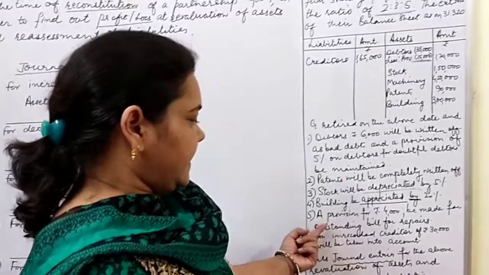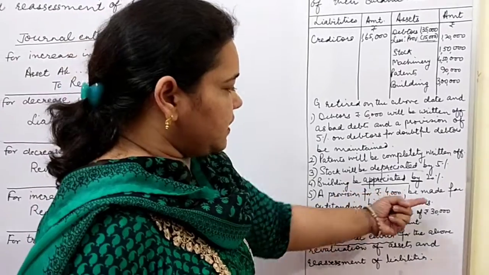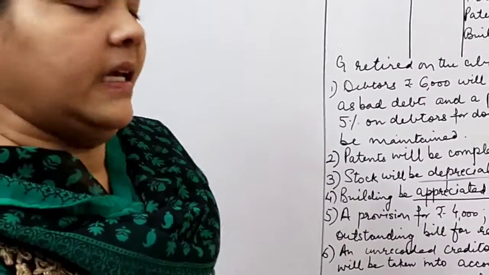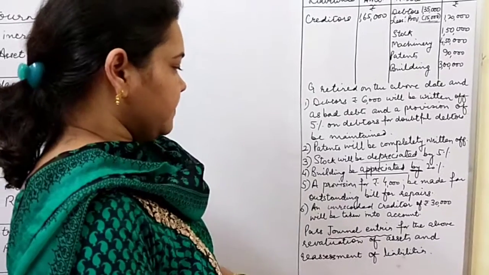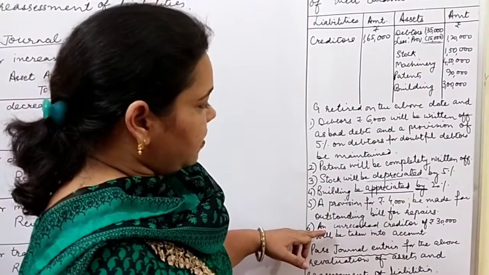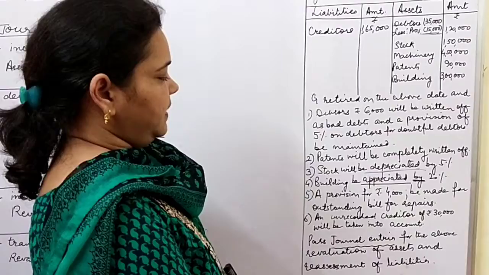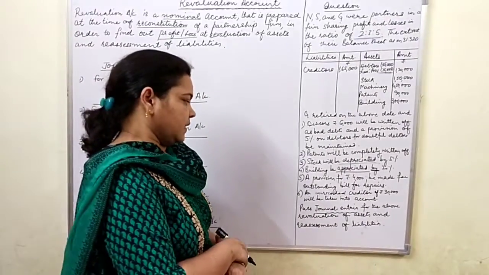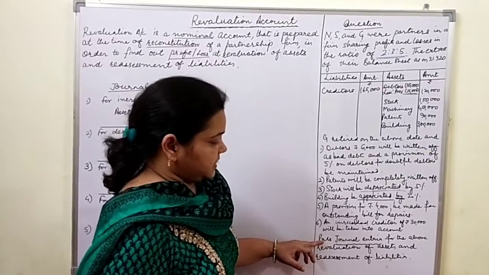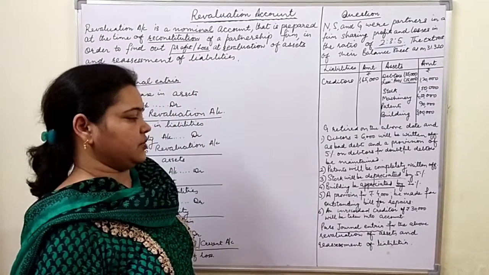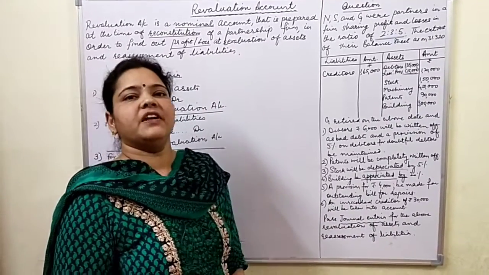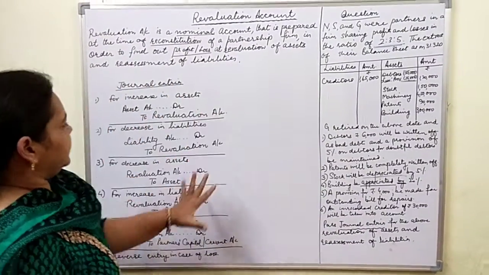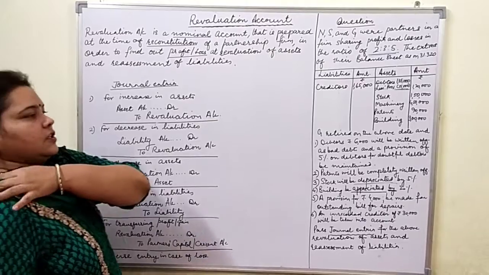revaluation, credited to revaluation account. Next, a provision for rupees 4,000 be paid for outstanding bill for repairs. Here a liability is increasing, and an unrecorded creditor of 30,000 will be taken into account. Here also liability is increasing. So we are asked to pass journal entries for the above revaluation of assets and reassessment of liability.